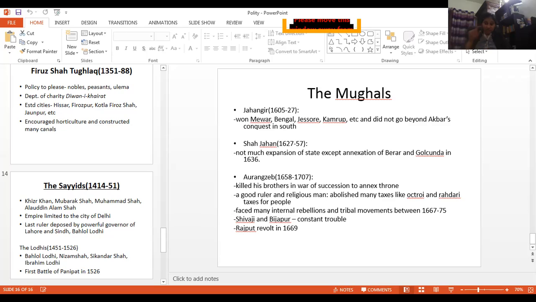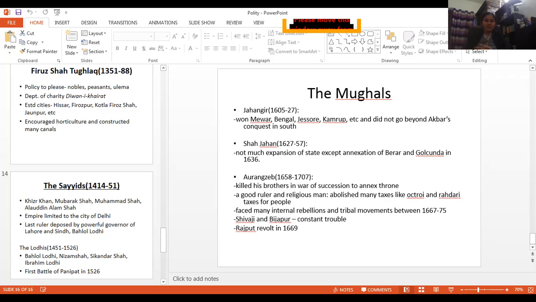For example, the charkha, the spinning wheel, and also the cotton carder's bow or dhunia. These technologies were brought by the Turks, and this really helped the textile industry.